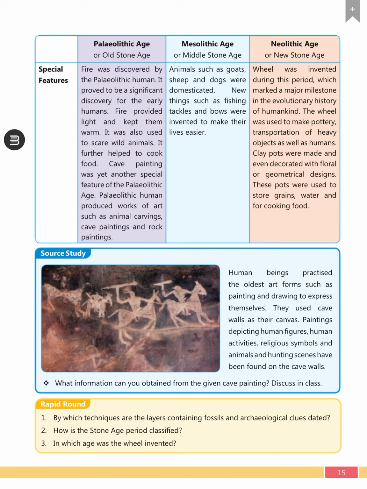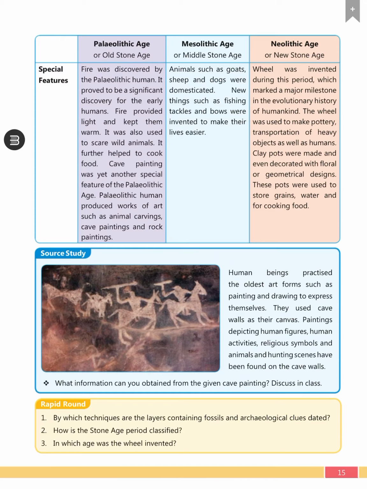So in the Neolithic age, the most important feature was the wheel invention. With the help of that, further art was developed in the form of pottery, and clay pots were designed with the help of that, and pots were also used for storage of grains, water, and the cooking of food. The next is the picture which was showing the cave painting. With the help of that, we can assume that culture.